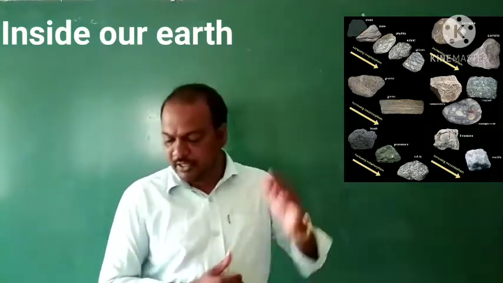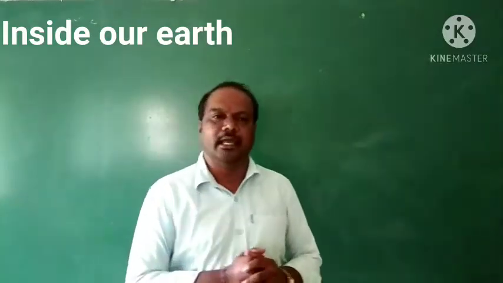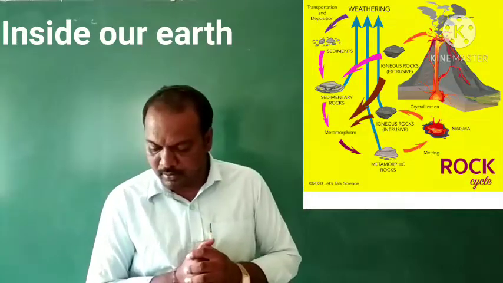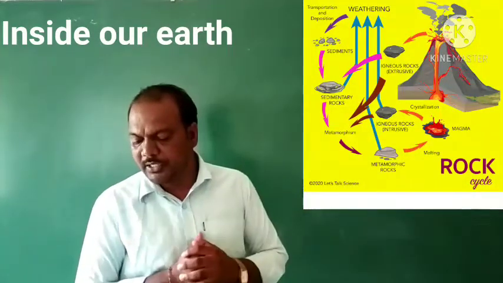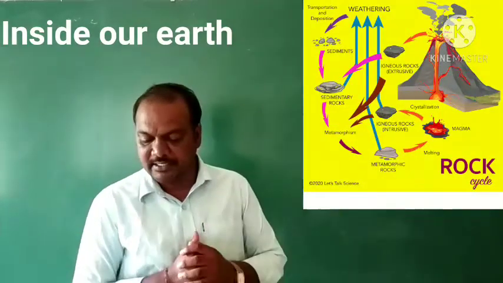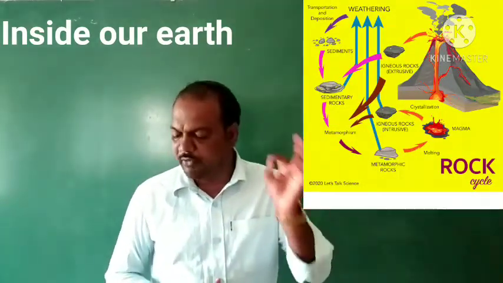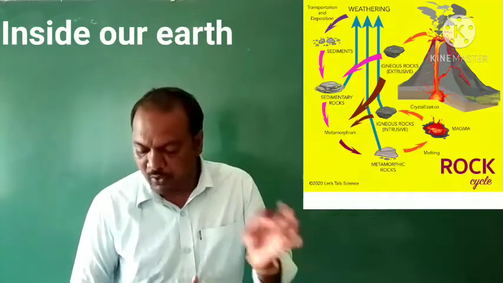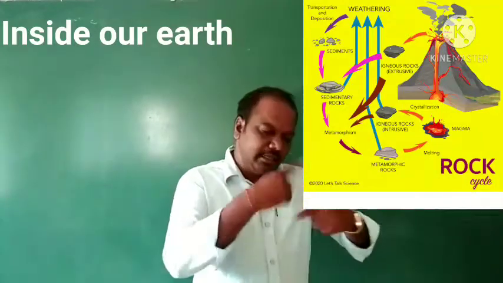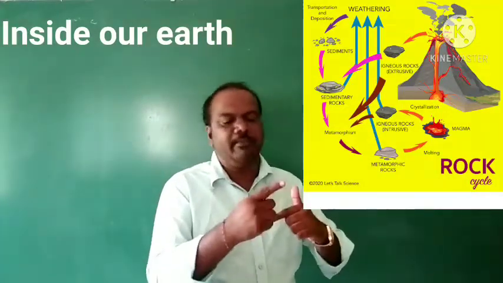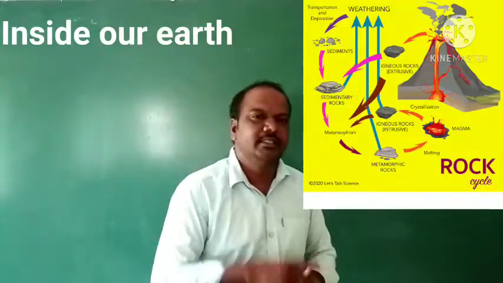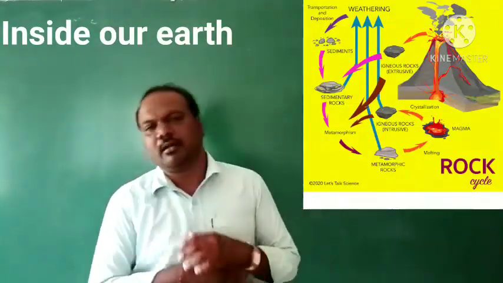And next, we should go for the rock cycle. What is the meaning of rock cycle? See here. You will be surprised to know that one type of rock changes to another type under certain conditions in a cyclic manner. This process of transformation of the rock from one to another is known as the rock cycle. Rock cycle means that rocks change from one to another, and that transformation is called the rock cycle.